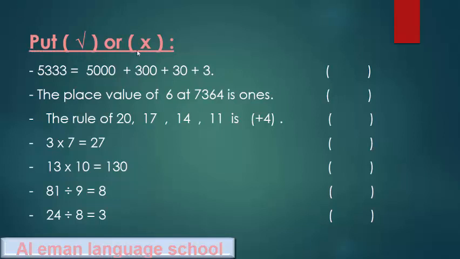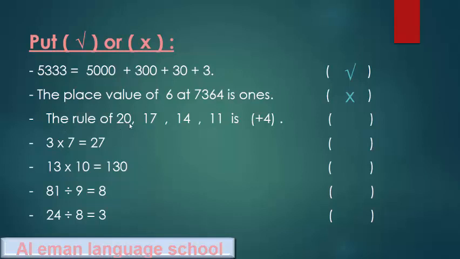Put true or false. 5,333 equals 5,000 plus 300 plus 30 plus 3. True or false? Yes, it's true. The place value of 6 in 7,364 is ones? Is 6 in the ones place? No, in the tens place, so it's false.